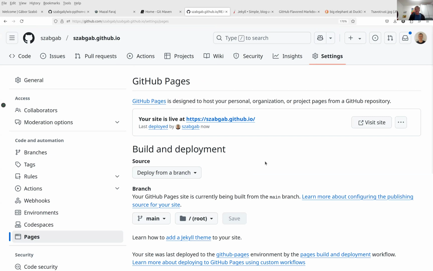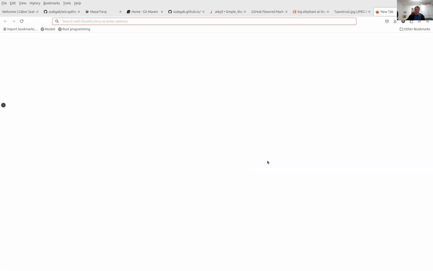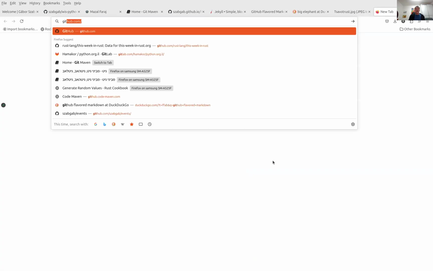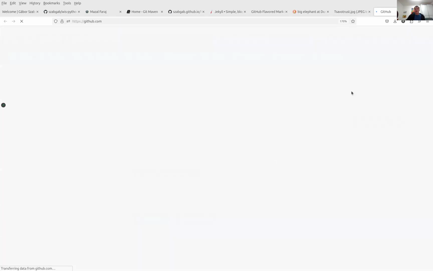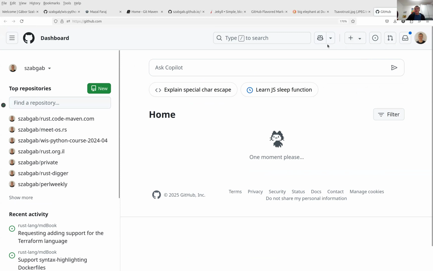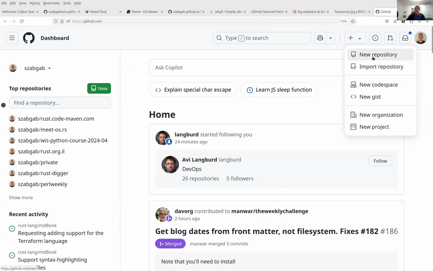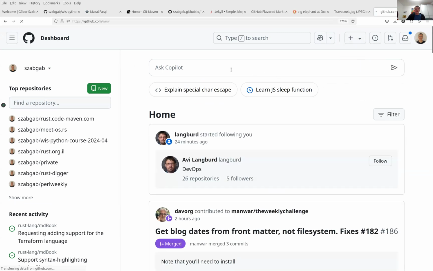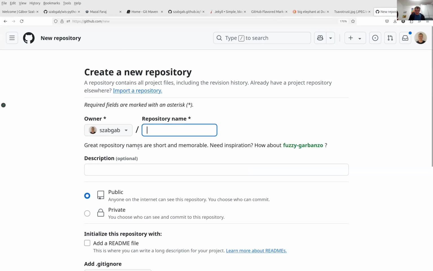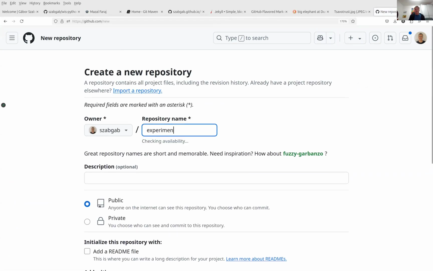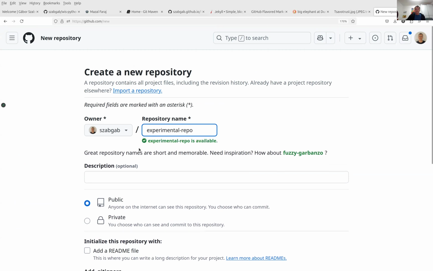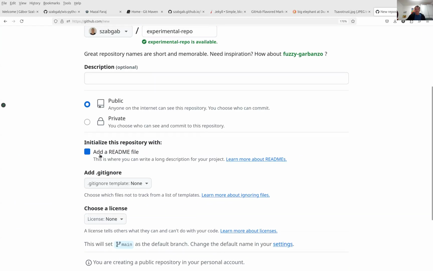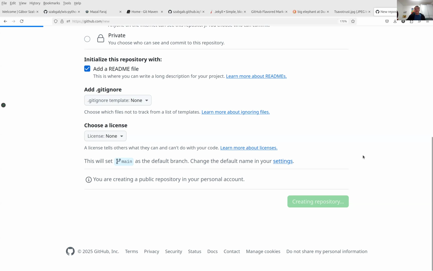So let me create another repository actually to see how it really works. I'll create a repository called new experimental repo, okay? I add the README file and I edit.